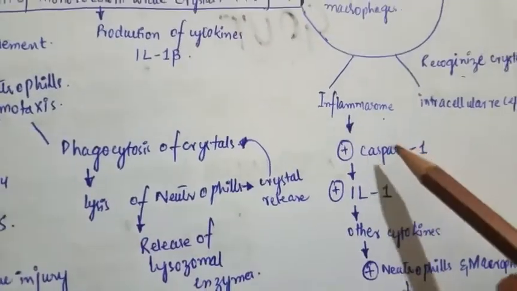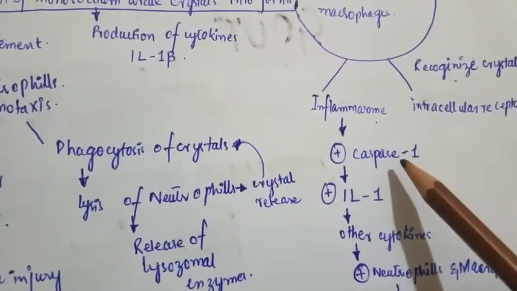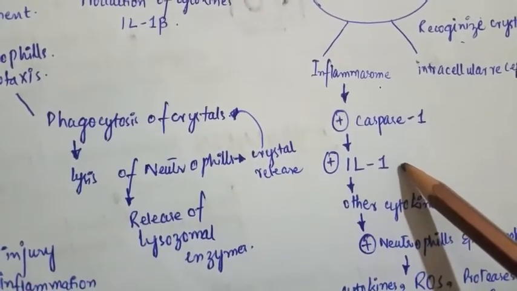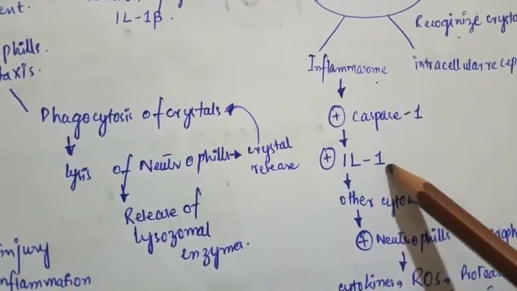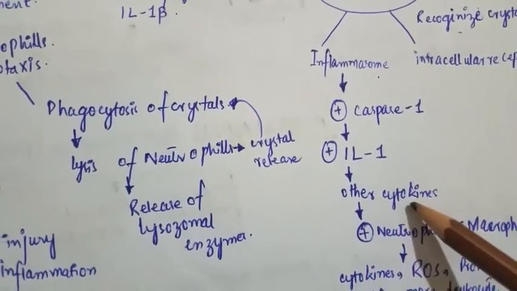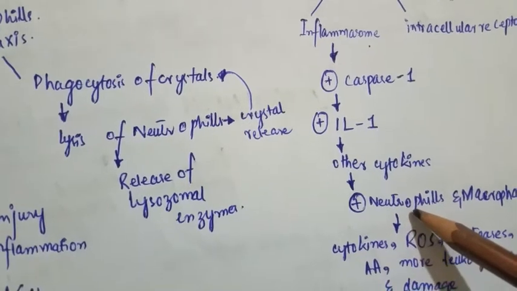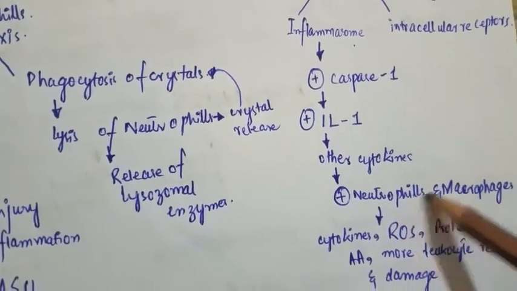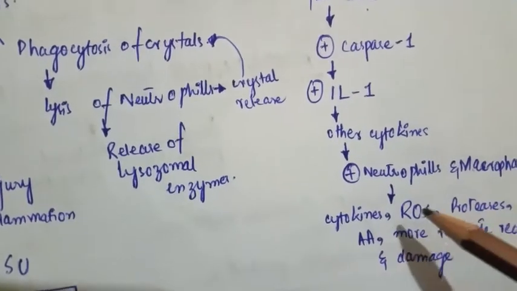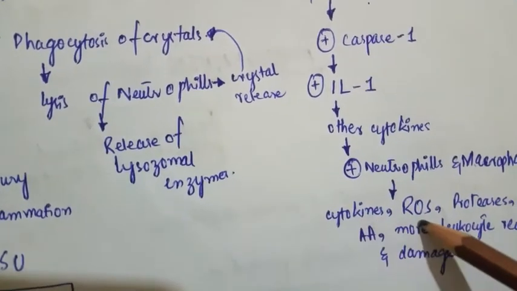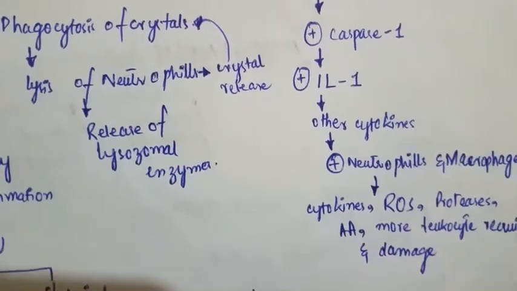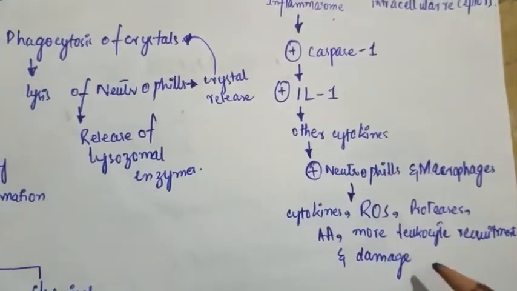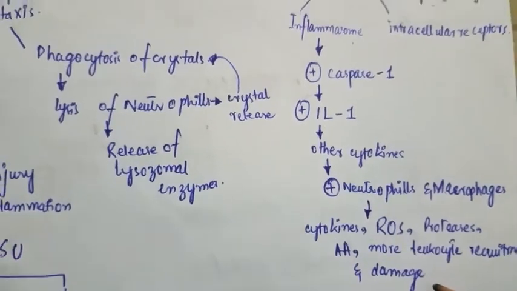These inflammasomes also activate caspase 1, which ultimately stimulates interleukin 1. This interleukin 1 stimulates other cytokines, which results in recruitment and activation of neutrophils and macrophages. It results in the release of cytokines, reactive oxygen species, proteases, arachidonic acid, and more leukocyte recruitment and damage to the joints.